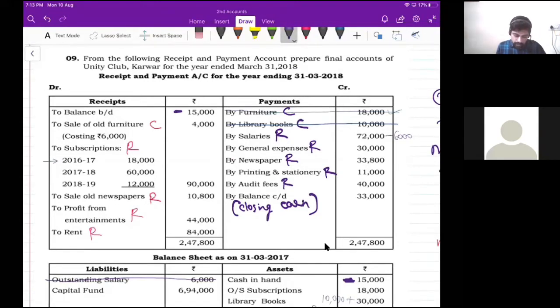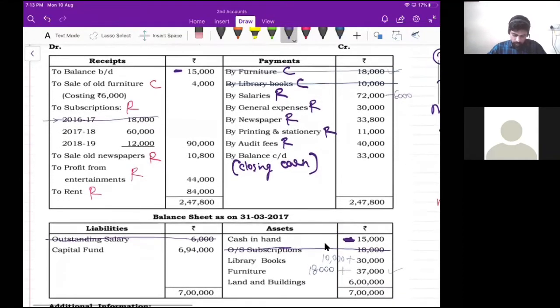Correct. Since it is on the opposite side, what will we do? We will subtract. So I'll strike off this 18,000. Then which is the next common item, guys?